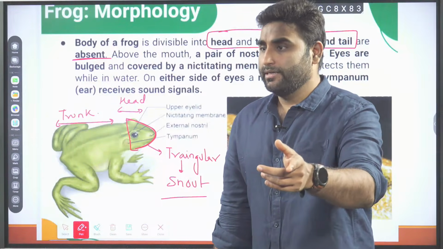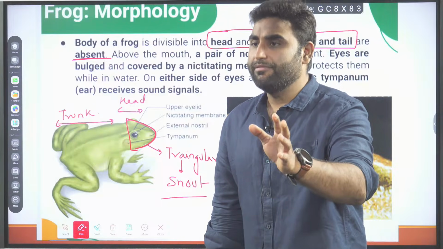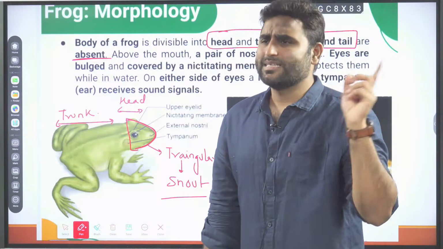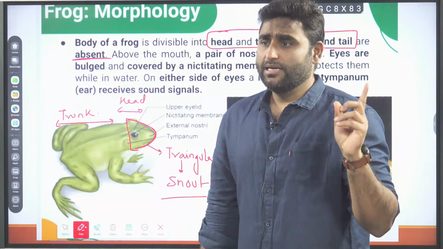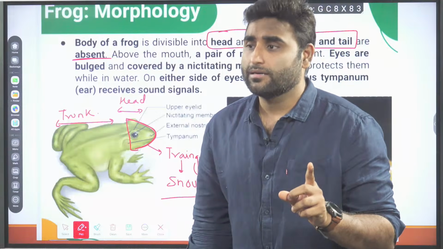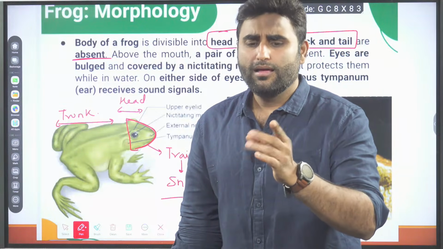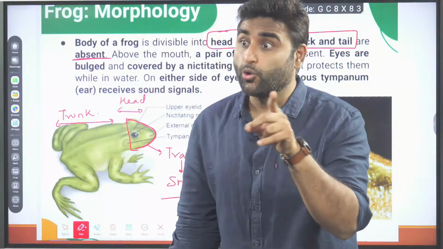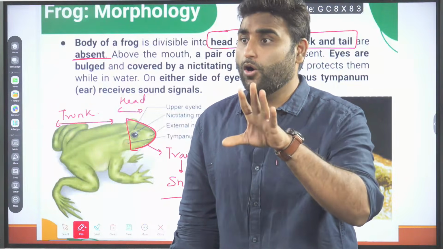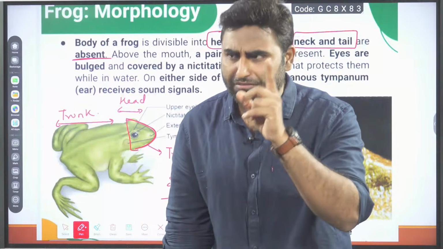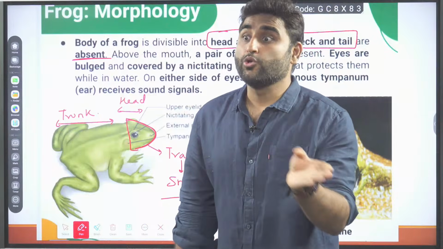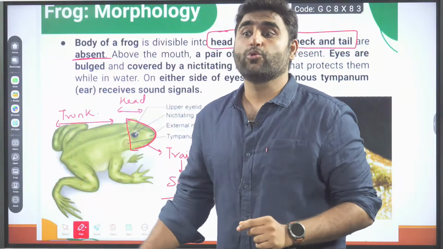Frog tail is absent. See, tail is present in salamander. The amphibians which have a tail, their order is Urodela. This guy is Anura.